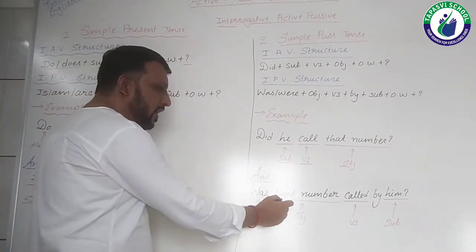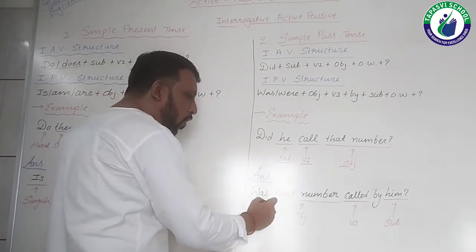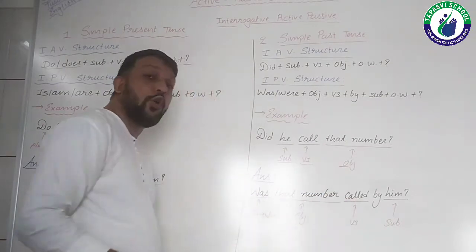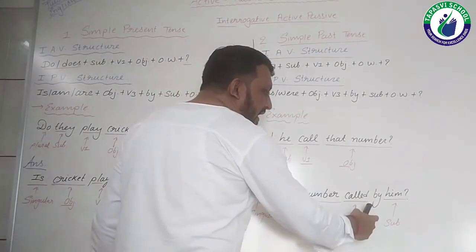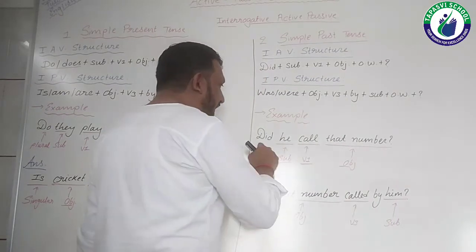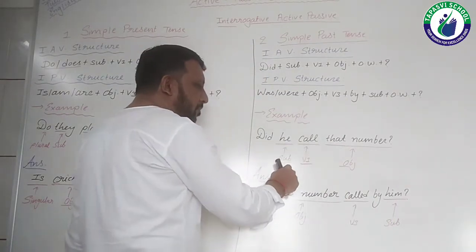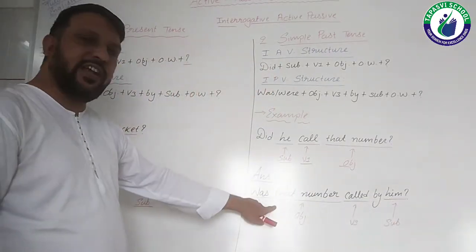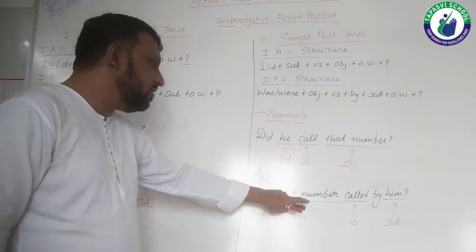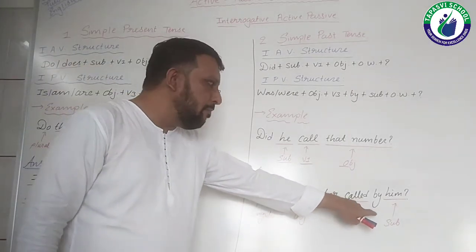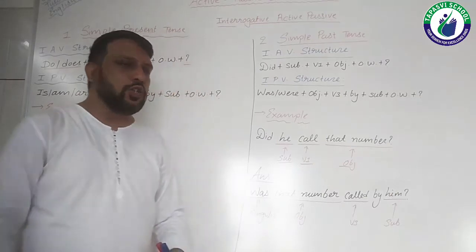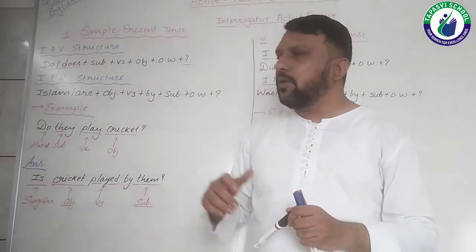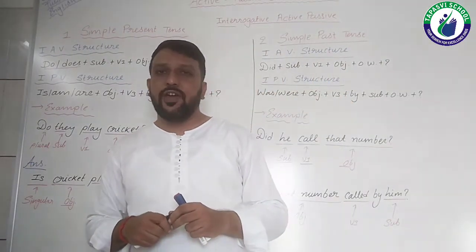So "was", what is our object? That number. So "was that number", V1 was "call", so V3 would be "called". "By" will remain "by" as it is according to the structure, and "he", when we put the subject at the last, will be "him". So here is your sentence ready. Was that number called by him? Question mark. So this is how interrogative form of sentences can be formed in an easy way.